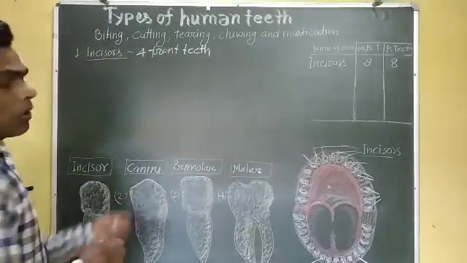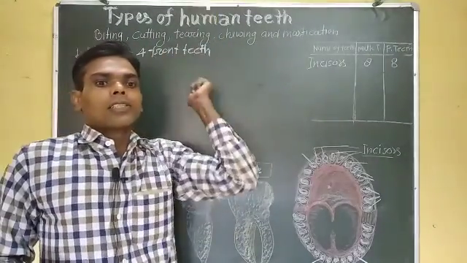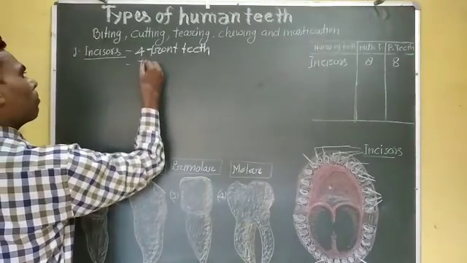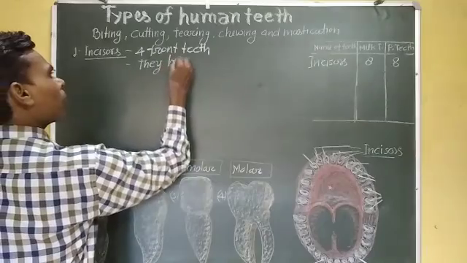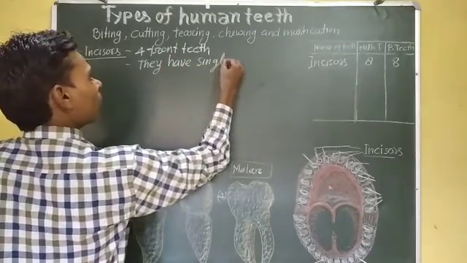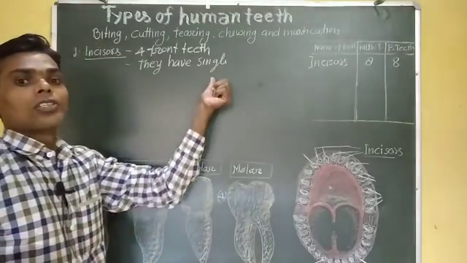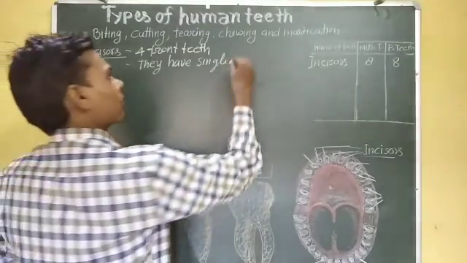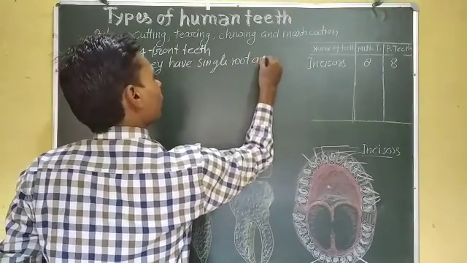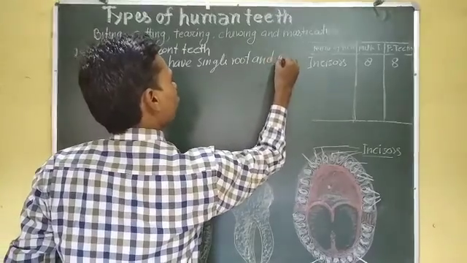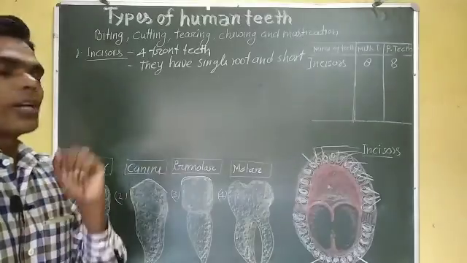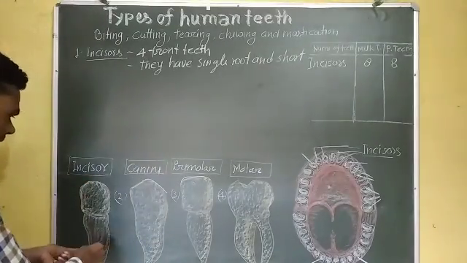Okay, now they have a single root and are short.